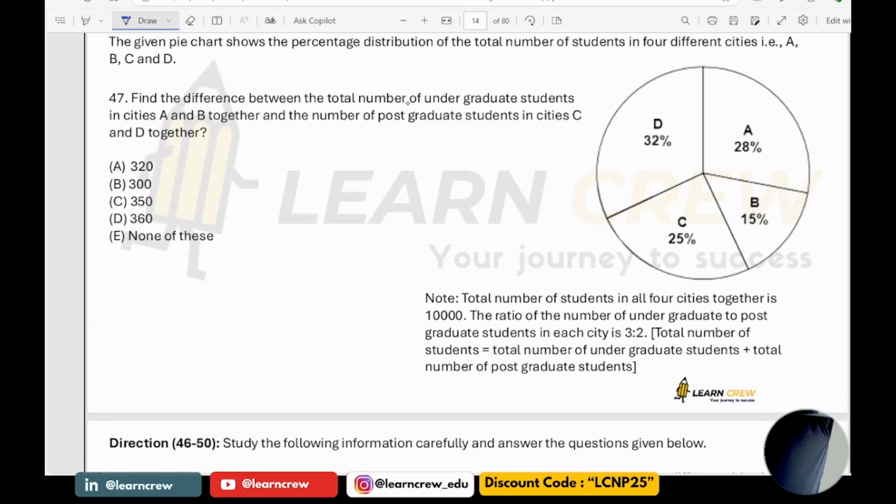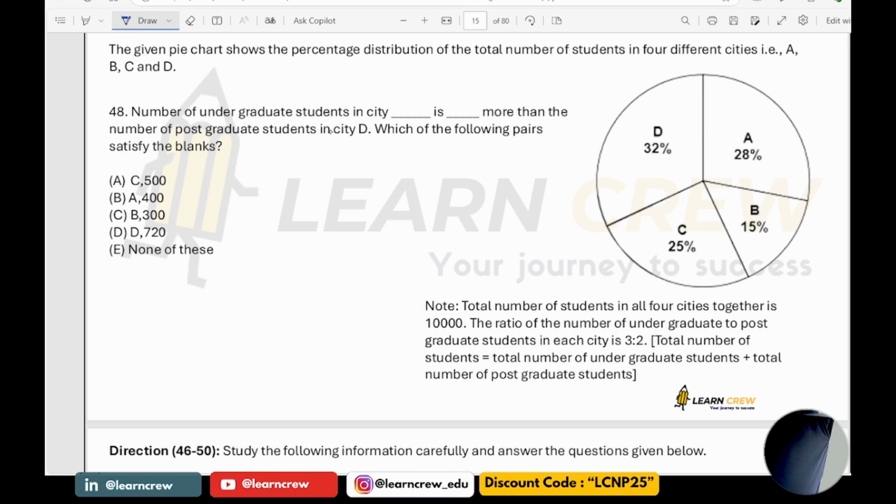Find the difference between the total number of undergraduate students in cities A and B together and the number of postgraduate students in C and D together. So it is nothing but 1680 plus 900 minus 1000 plus 1280. So what is this difference? This difference is nothing but 300. So answer is 300.